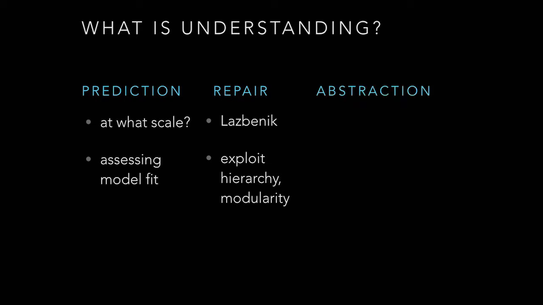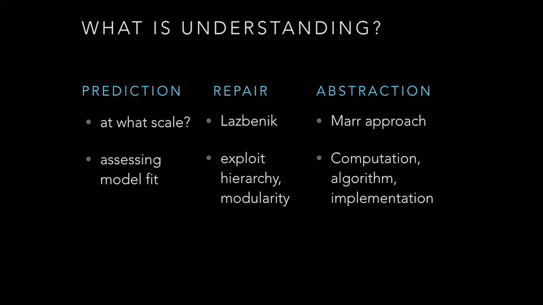Or maybe understanding is about notions of abstraction, right? David Marr had this wonderful idea back in the day. He was a computer vision scientist. And he said that you can imagine trying to understand intelligent systems at a computation level, where you ask, what is the task that they're trying to do? At an algorithm level, saying procedurally, how are they accomplishing that task? And at an implementation level, what is the substrate that's actually performing that task?